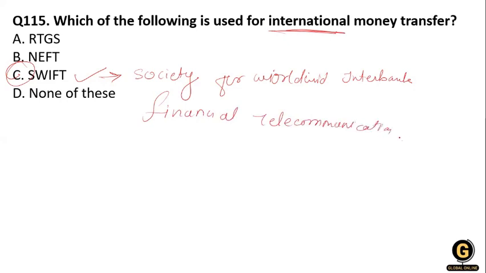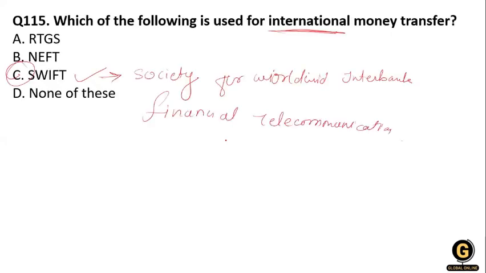This is a facility available with most banks in India, like Axis Bank and ICICI Bank.